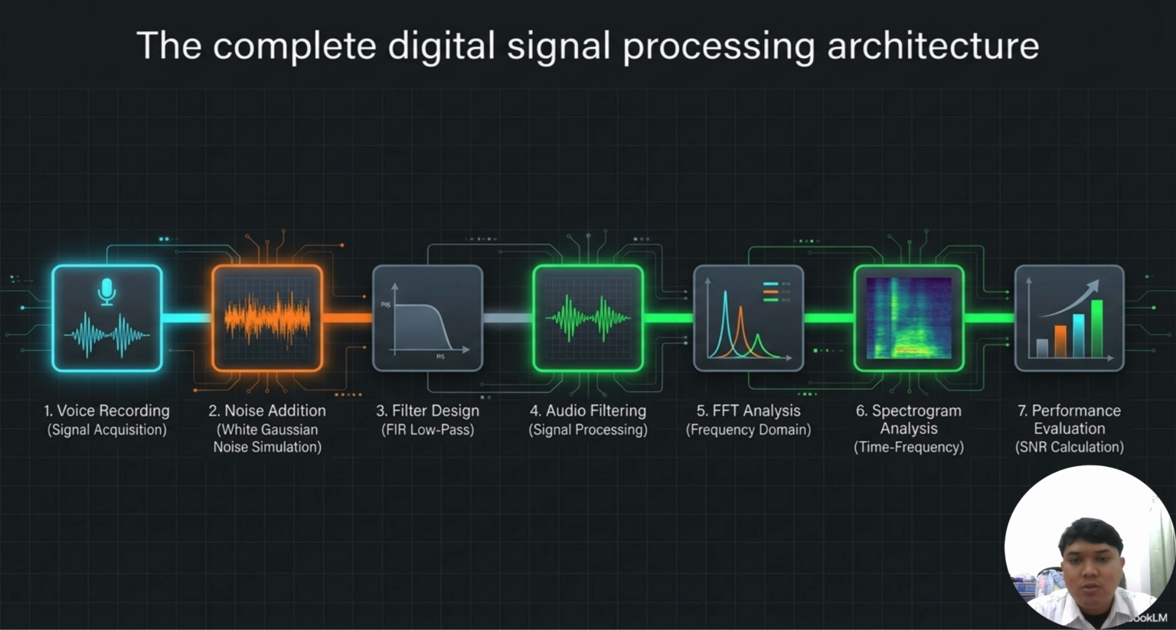Next, white Gaussian noise was added to the clean voice signal. This step simulates background noise that commonly occurs during recording or communication. Then after that, we designed a 120th order FIR low-pass filter using the fir1 function with a Hamming window. The filter has a cutoff frequency of 4000 Hz and a sampling frequency of 48 kHz.